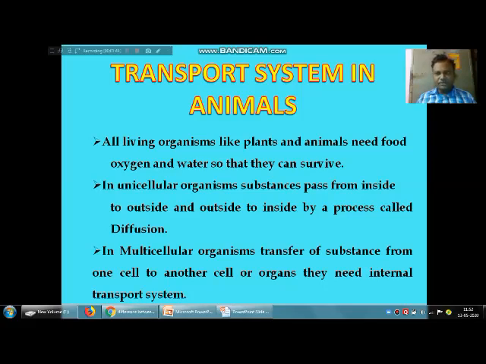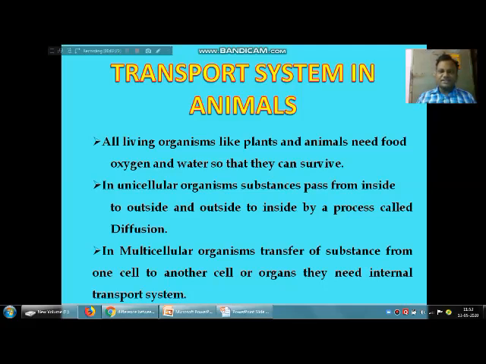Whereas, compared with multicellular organisms like human beings, plants and so on, all the cells are not exposed to the outside environment, and that simple diffusion mechanism is not sufficient to get all the food, oxygen, water, etc. In this case every cell needs some food, oxygen and water.